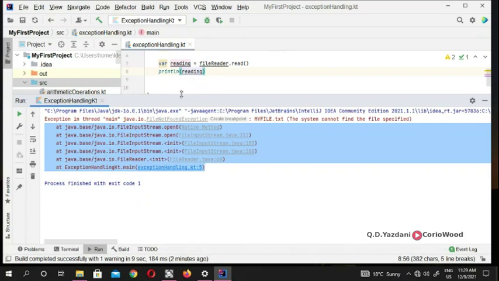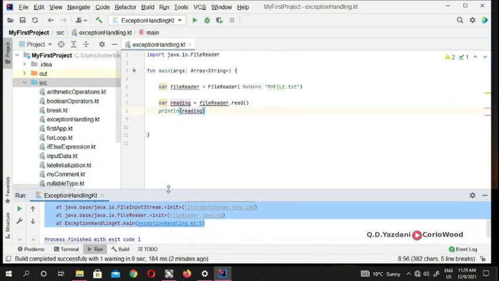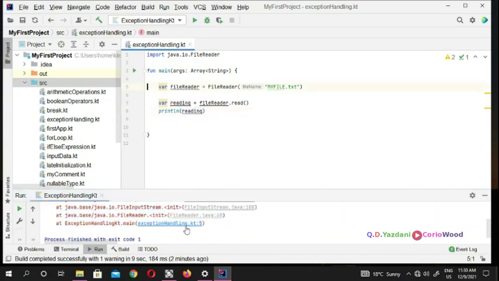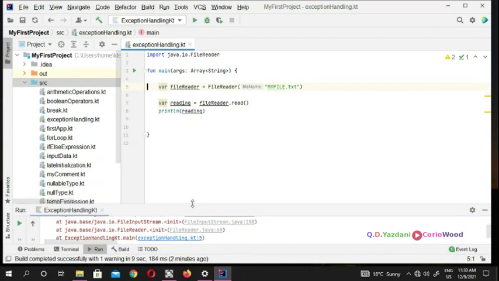So we're going to create our own exception handling. If you look here, ExceptionHandling.kt, main, ExceptionHandling.kt at line 5. If you want to read further, you can click these ones and find out more, but I don't have an internet connection, so I'm not going to do that. All right, we're going to come here and put our exception handling.